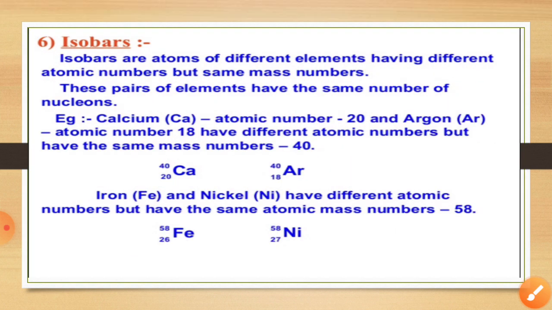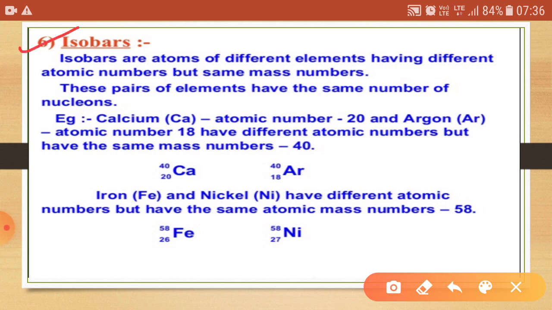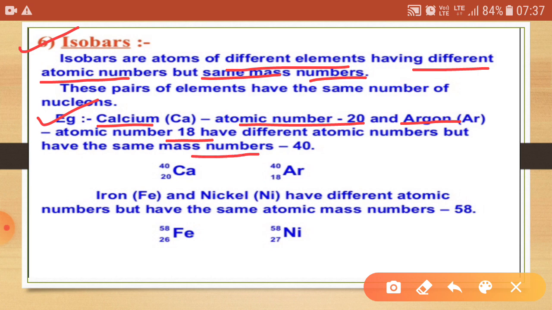Now come to the last topic of today's tutorial, and that is isobars. Isobars are atoms of different elements having different atomic numbers but the same mass number. So basically, this is the reverse or opposite of isotopes. Examples are calcium, having atomic number 20, and argon, having atomic number 18, but with one similar thing, the same mass number, which is equal to 40. So calcium and argon are considered examples of isobars.